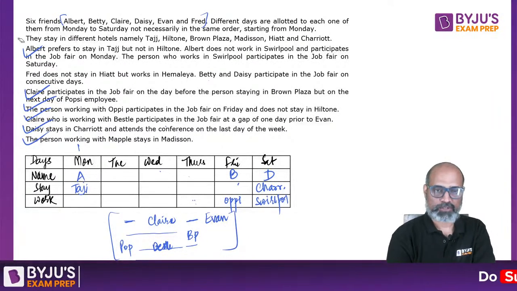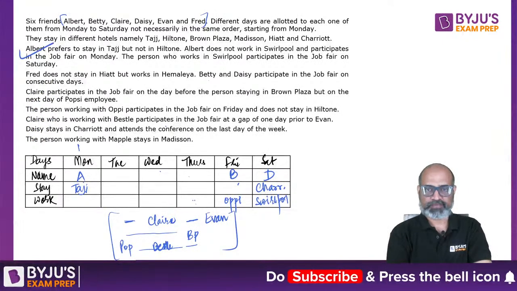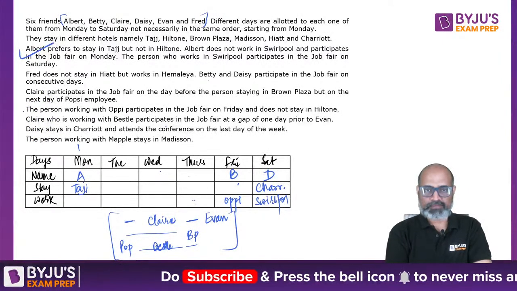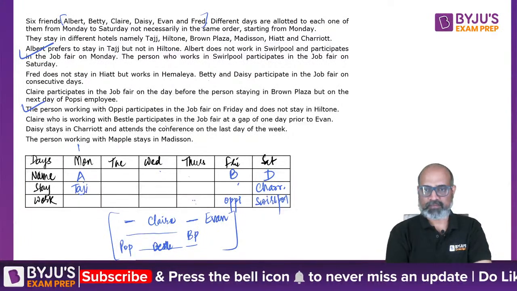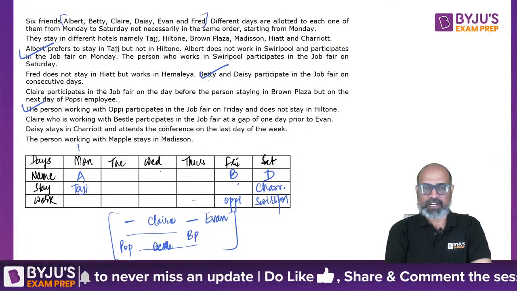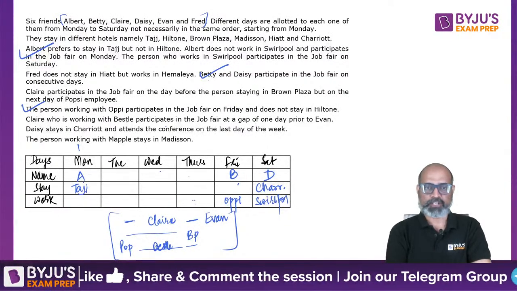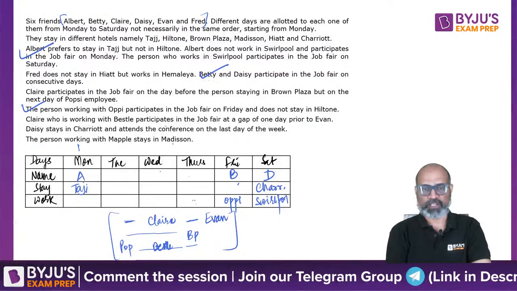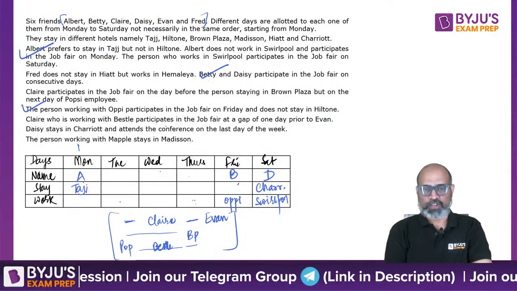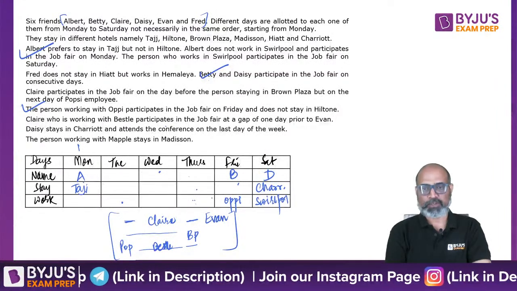Okay, so I'll do one thing. I'll retake these statements. So the first one is done. This is done. Betty and Daisy is done. Okay, Claire participates in the job fair on the day before this person staying in Brown Plaza, but on the next day of Popsy employee. So if we put Popsy here, we will have Claire over here and then we have BP over here.